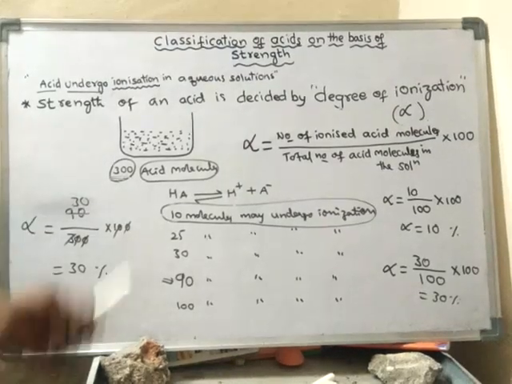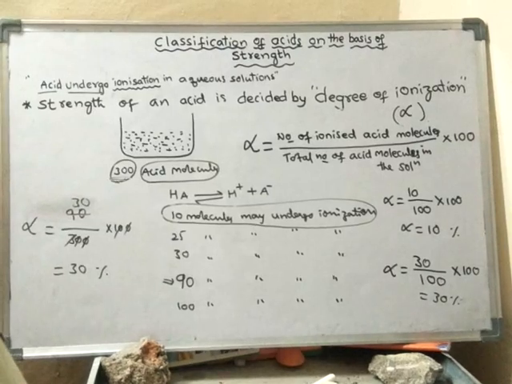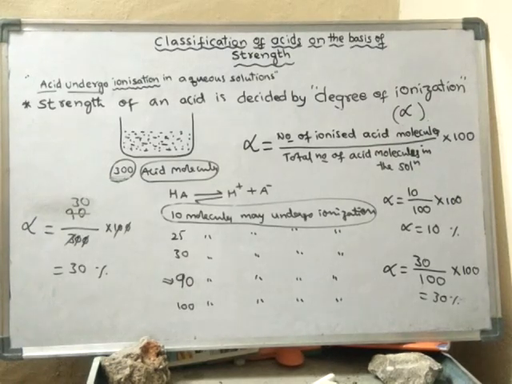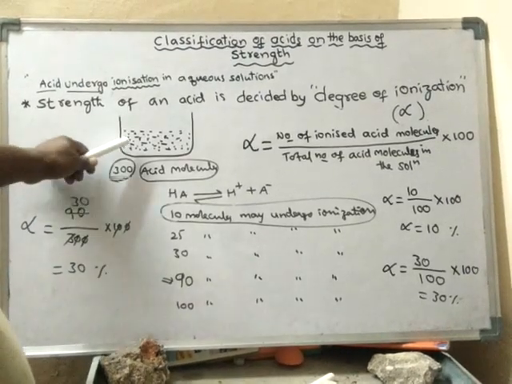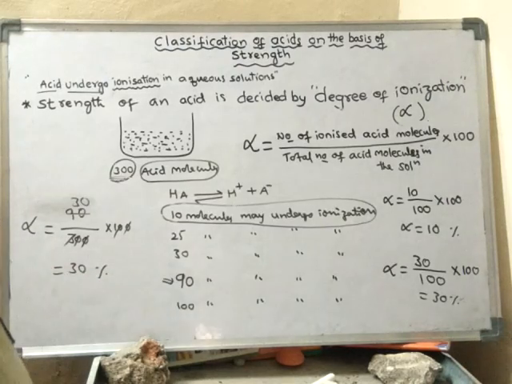Degree of ionization will decide the strength of the acid. That means how many acid molecules are undergoing ionization, out of several acid molecules. It is not compulsory that all the acid molecules should undergo ionization. It depends upon the nature of the solution. Some acidic solutions may undergo 100% ionization. All molecules will undergo ionization in some acidic solution.